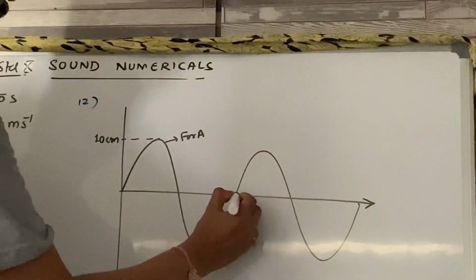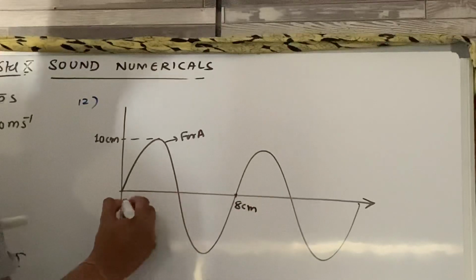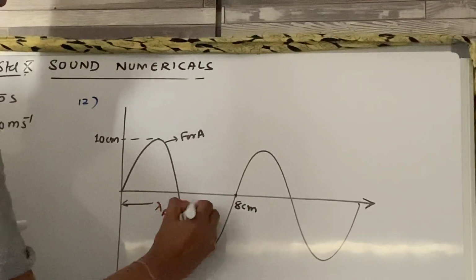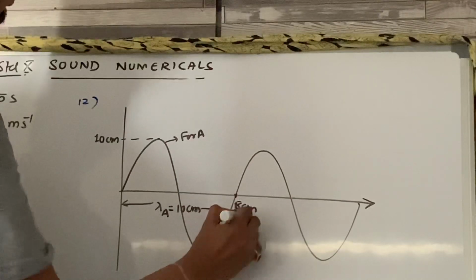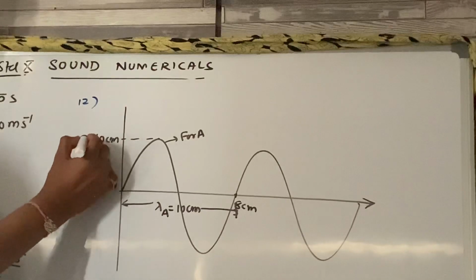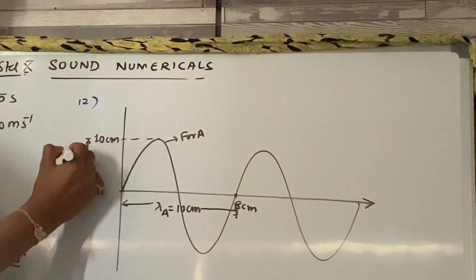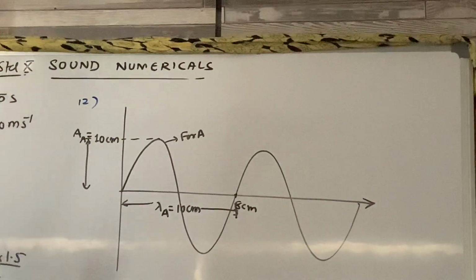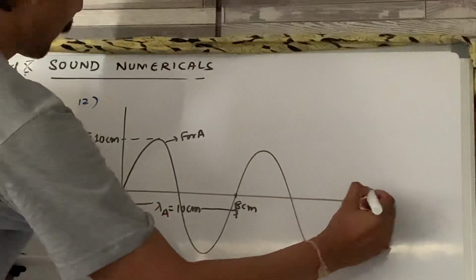This is given as 8 centimeter. So this is the wavelength of A, since wavelength is the distance between one crest and the next crest. This is amplitude of A, which is 10 centimeter.